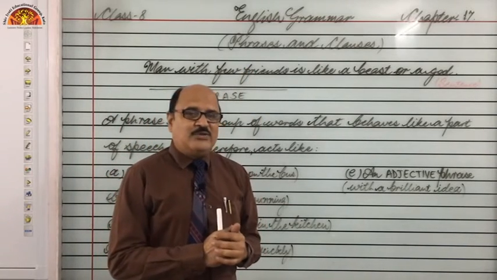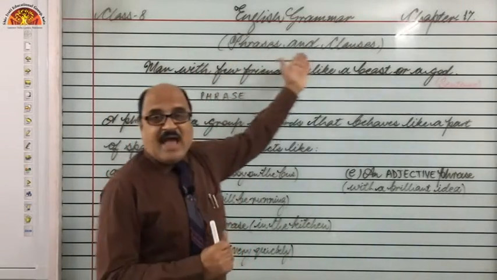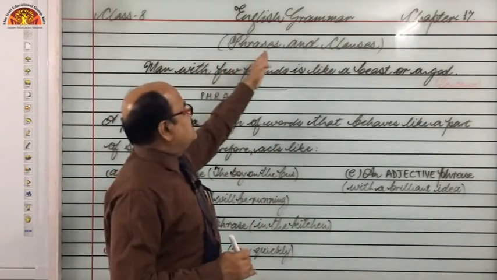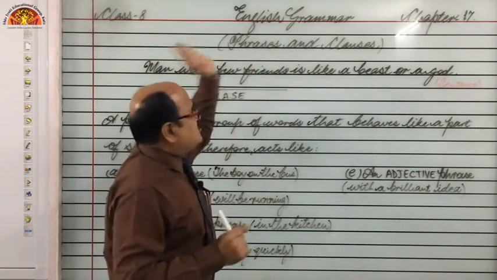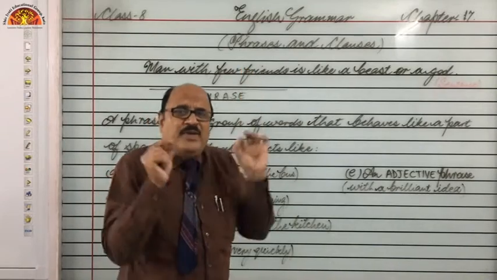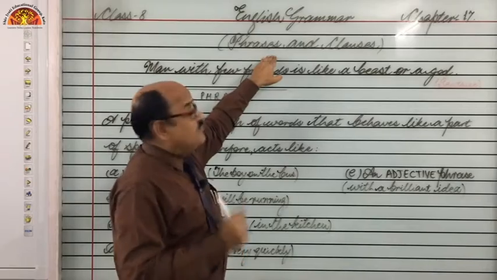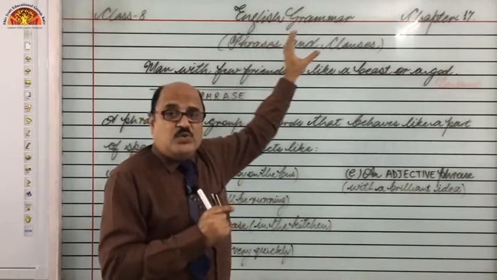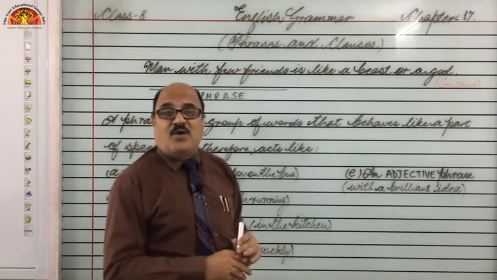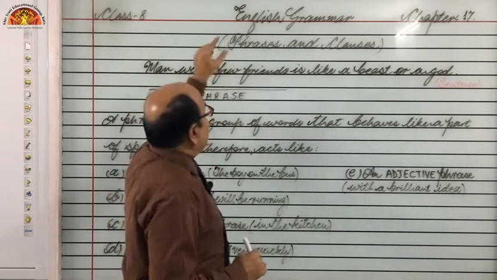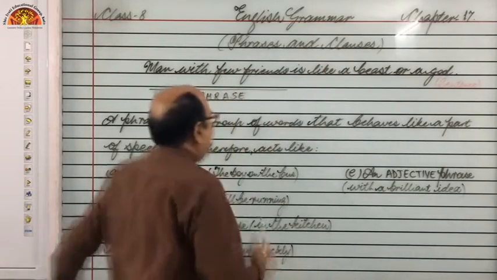And today we are going to start one more interesting topic, and that is phrases and clauses. This topic is an integral part of English grammar, right? Without this topic, English grammar cannot be said to be a complete topic. It plays a very important, pivotal role in English grammar. When we learn phrases and clauses, we are supposed to learn both the terms separately, right? So, have a look.